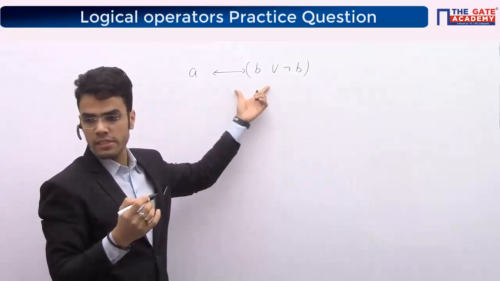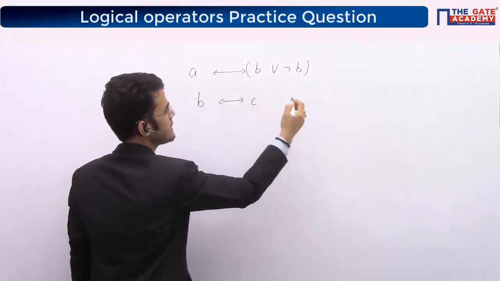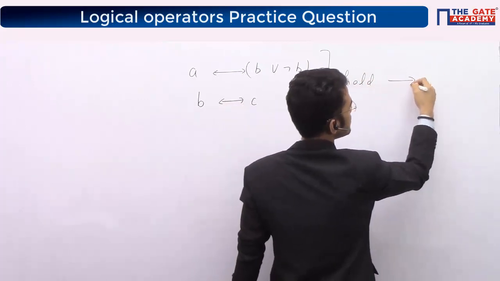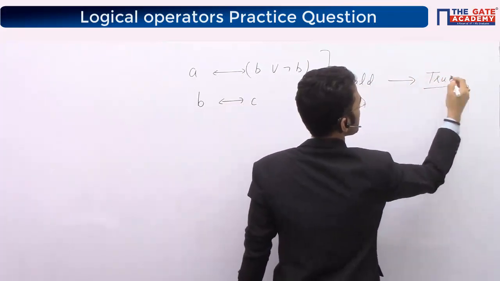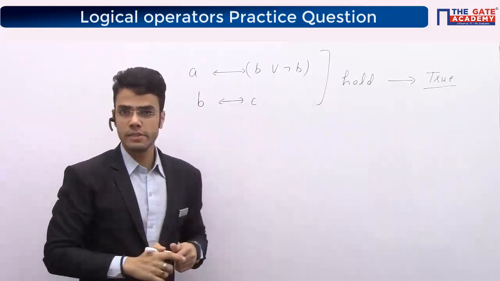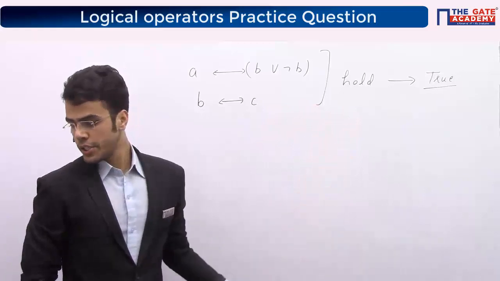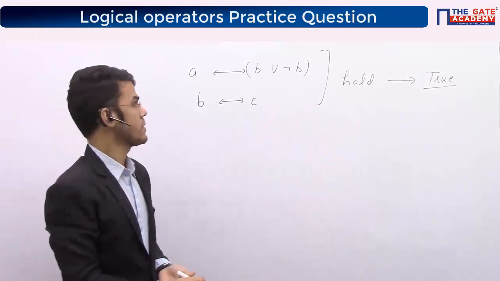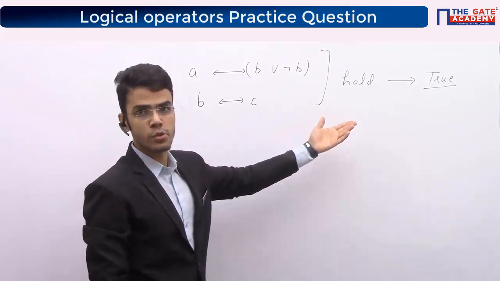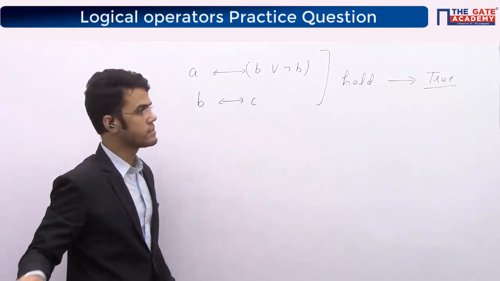They have given us two expressions, the first is A equivalent B or negation B and the second one is B equivalent C. And they are saying these two expressions hold, which means that these two expressions are true. In English when we say this, these two expressions hold means these two expressions are true, right? Now you need to check for this. So if both the expressions hold, meaning both are true, what can I conclude from here?